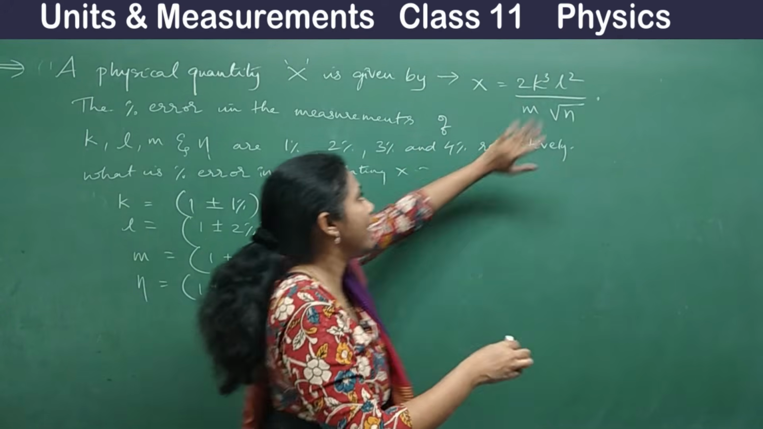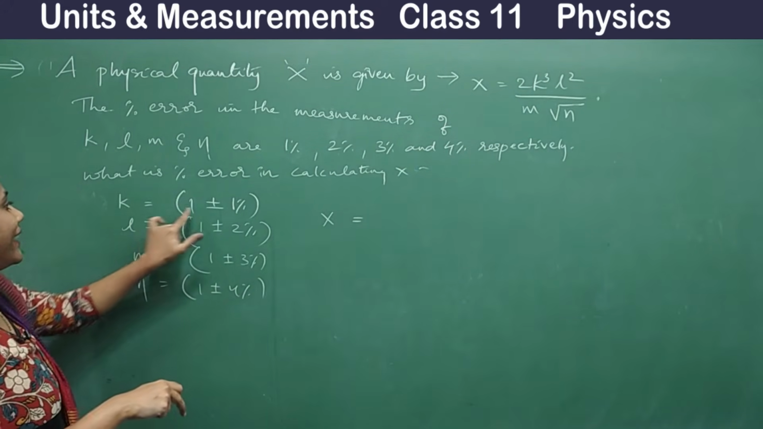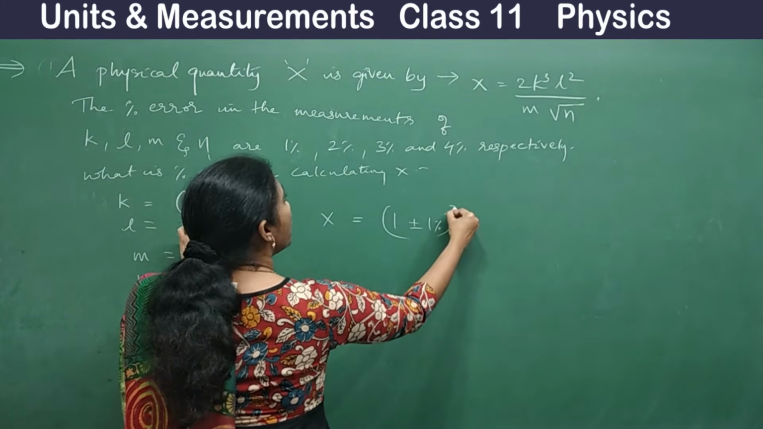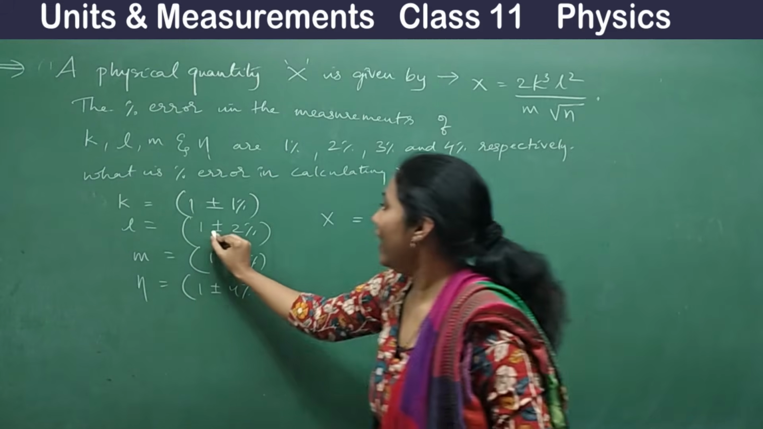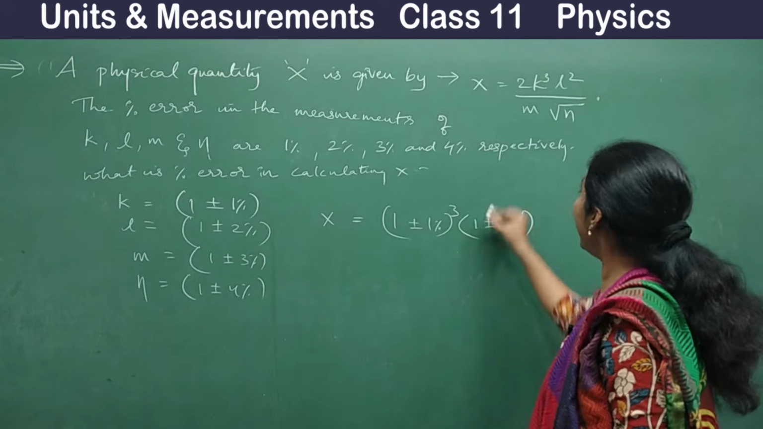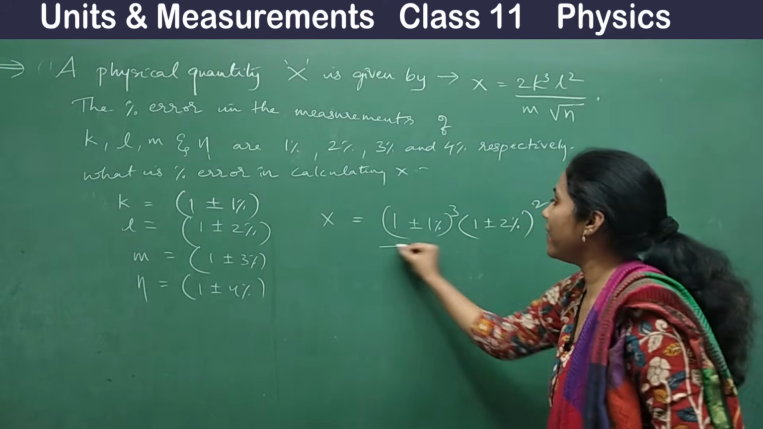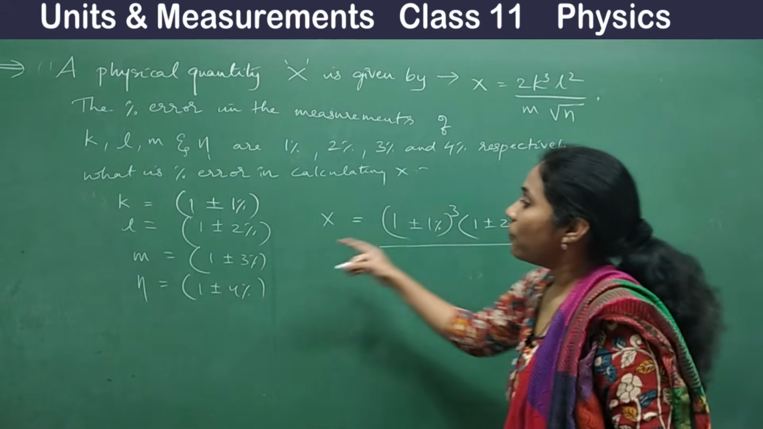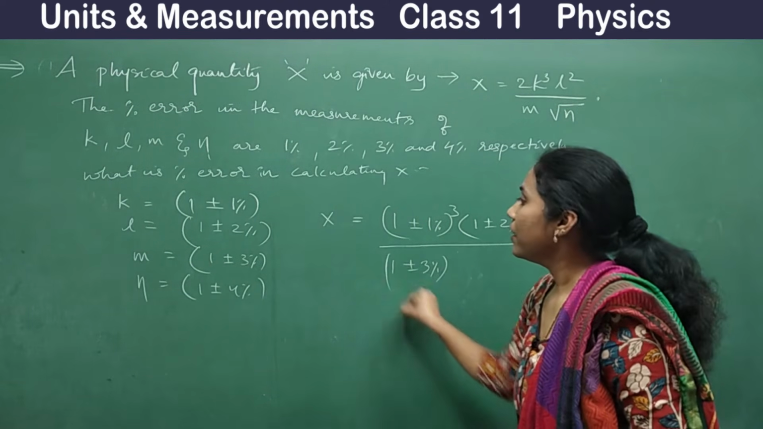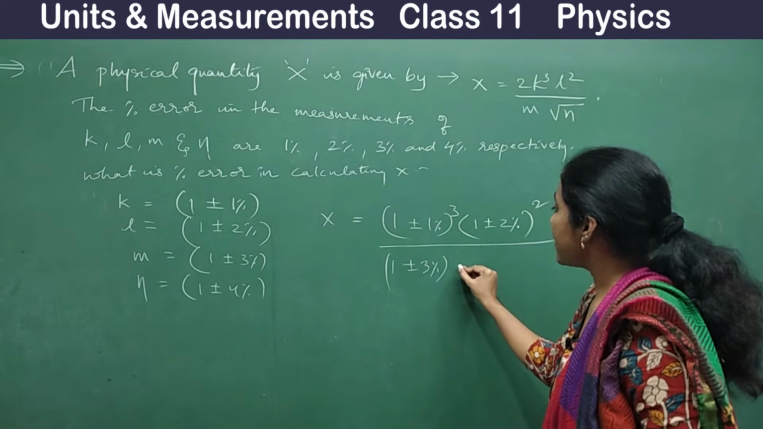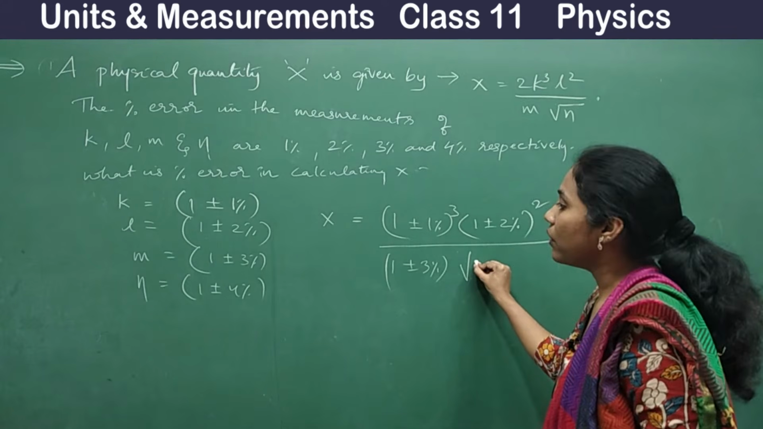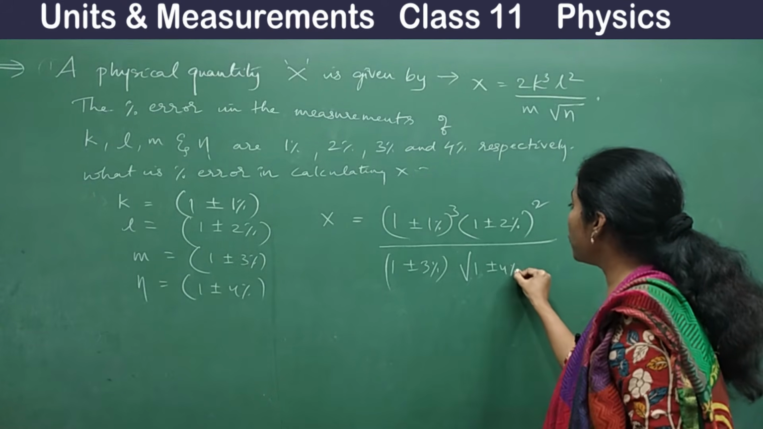We are just concentrating on error. K cube. So what is the error of K cube? It is 1 plus or minus 1% whole cube, right? So what is the value of L? 1 plus or minus 2%, L square, so whole square, divided by M. What is the error of M? It is 1 plus or minus 3%. Okay, and then what is this? Yes, it is square root of, right? So square root of 1 plus or minus 4%.